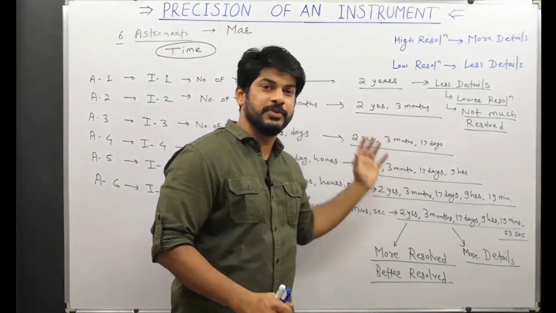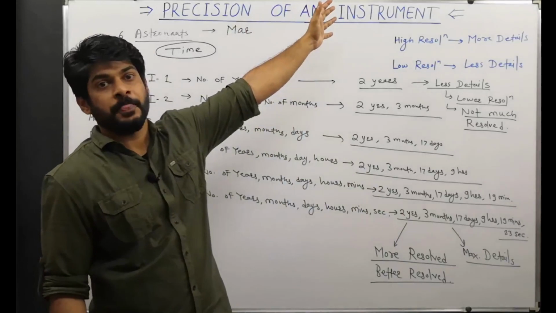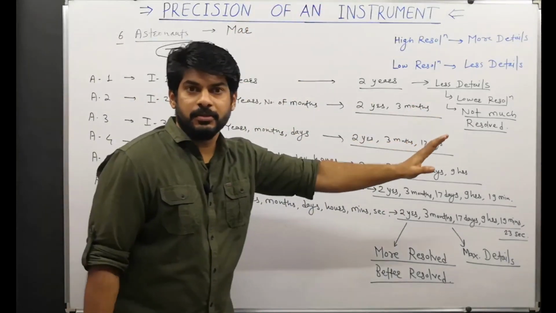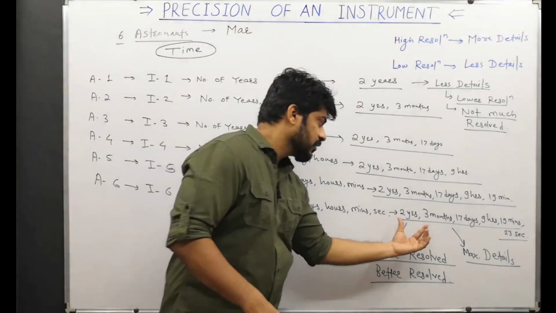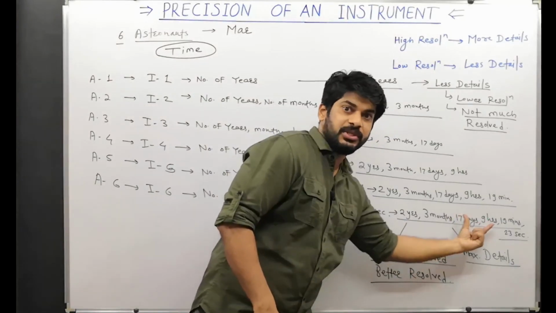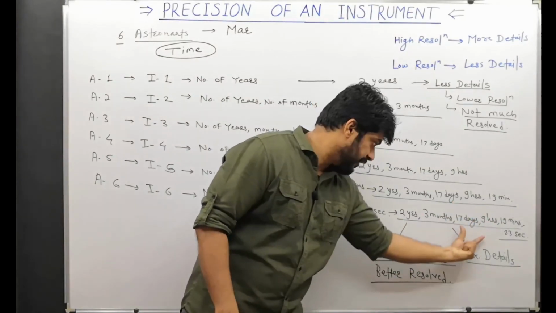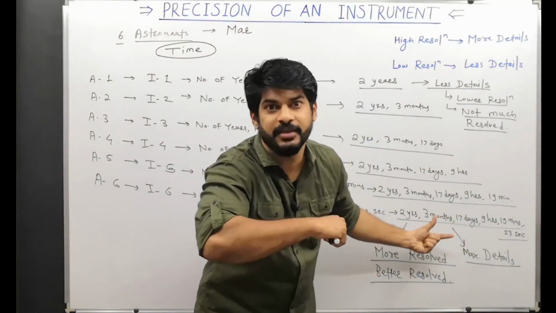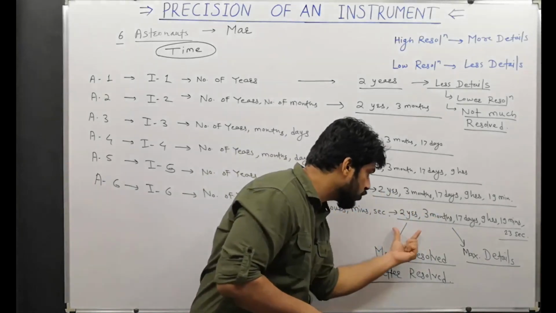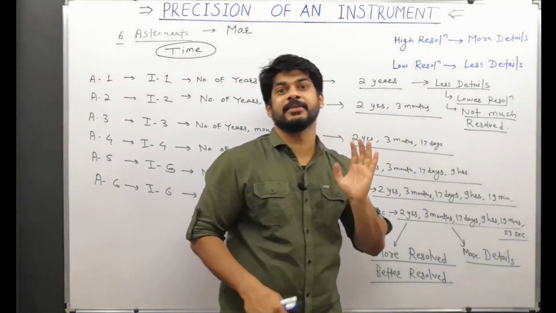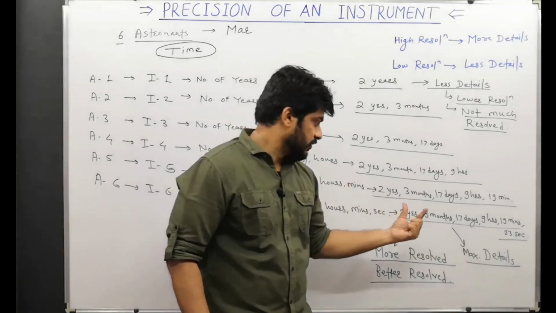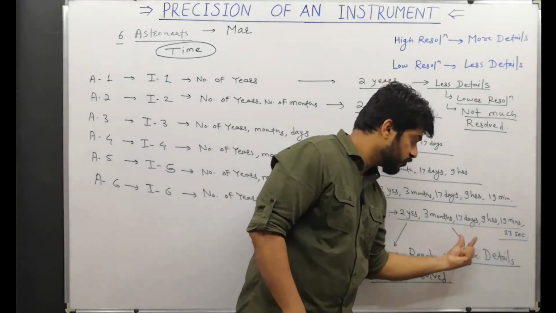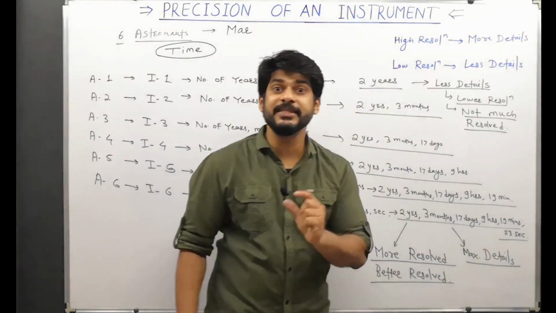We can understand from this what is precision. Definitely you will say that this measurement is more precise, isn't it? Why? Because this has got maximum details.